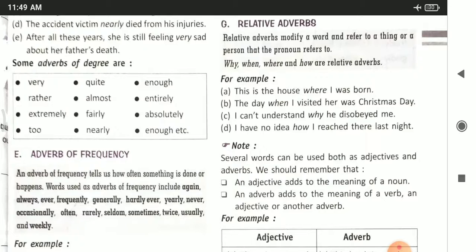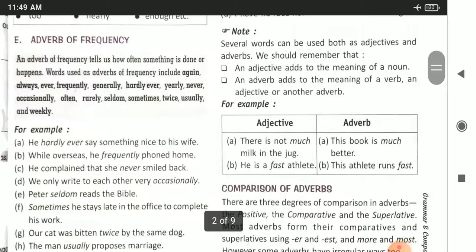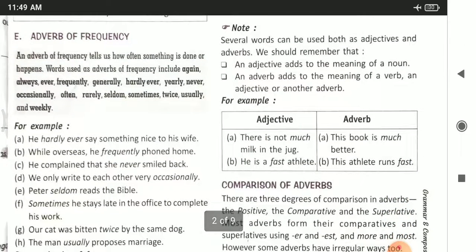Note, several words can be used both as adjective and adverb. We should remember that an adjective adds to the meaning of a noun, whereas an adverb adds to the meaning of a verb, an adjective or another adverb. For example, there is not much milk in the jug. Much milk. So here the word much is adding meaning to the noun milk. So that is why here it is an adjective. Whereas on the other side, this book is much better. So here the word much is used as an adverb.